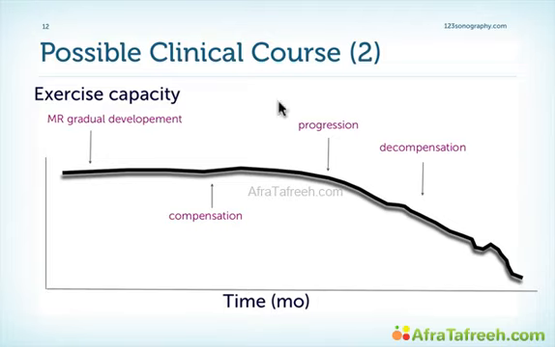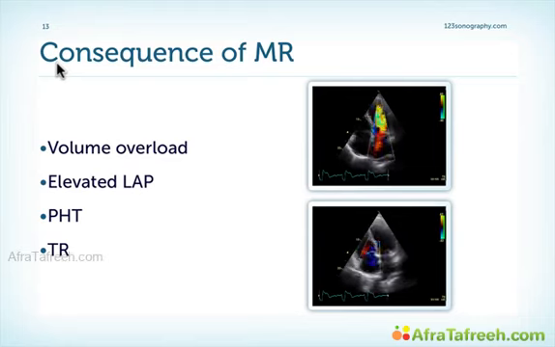One issue I want to bring up here, and which we'll be discussing later when we talk about the indications for surgery, is the problem that exactly in this phase it's so very difficult to really determine when left ventricular function is starting to deteriorate. But now back to the hemodynamics of MR and the consequences. We have left ventricular volume overload. We see elevated left atrial filling pressures and left atrial pressures. The patients develop pulmonary hypertension and tricuspid regurgitation. So the combination of MR and TR is very frequent.